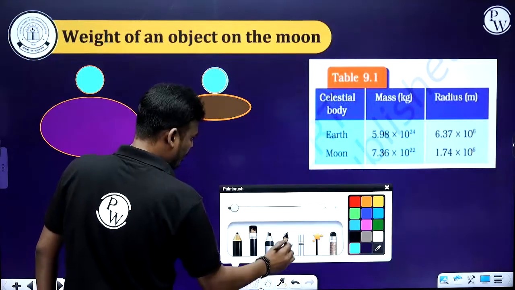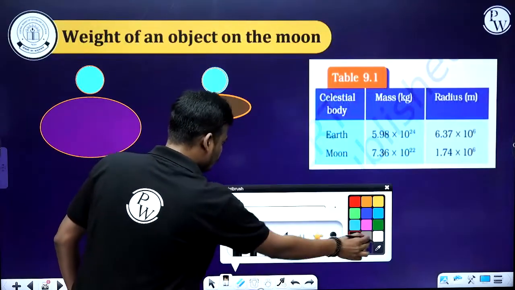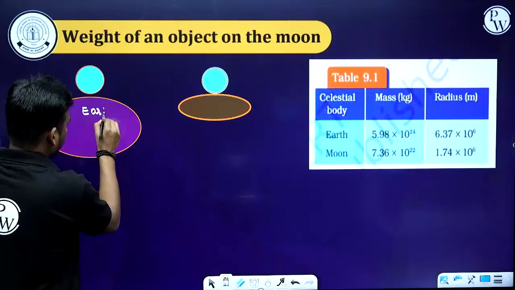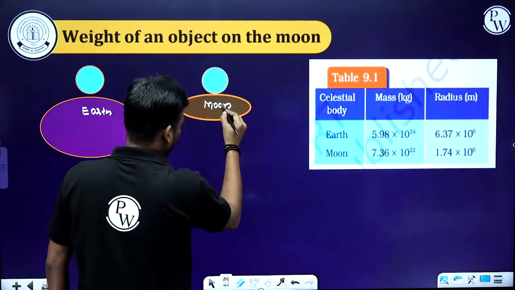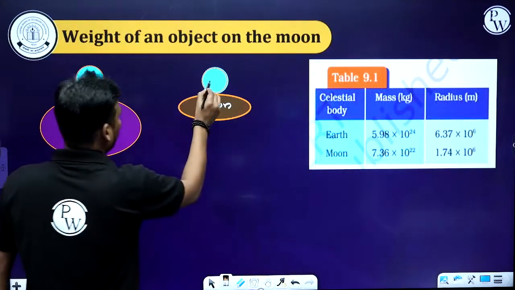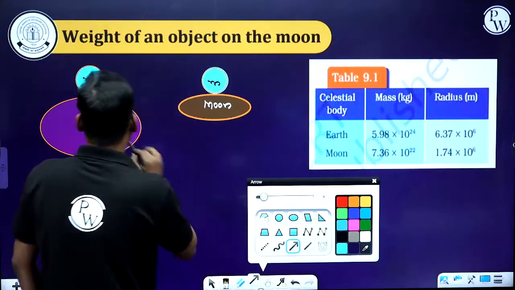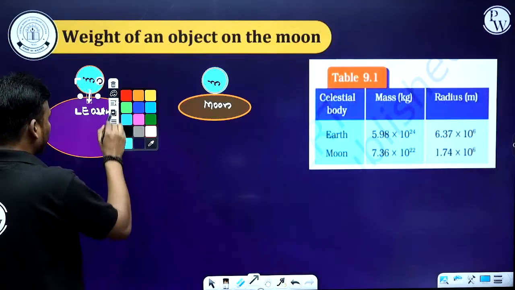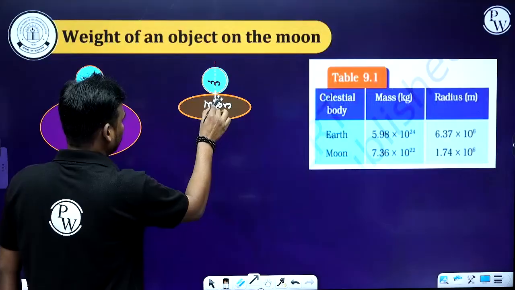This is the mass of the body, and this is also the mass of the body, and we know that force is always acting towards the center of the planet. Here I have considered Earth, and here I have considered the Moon.